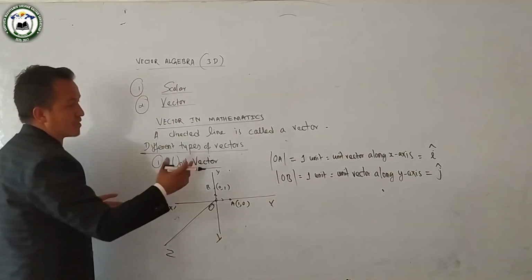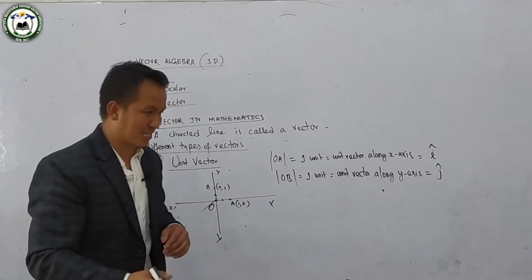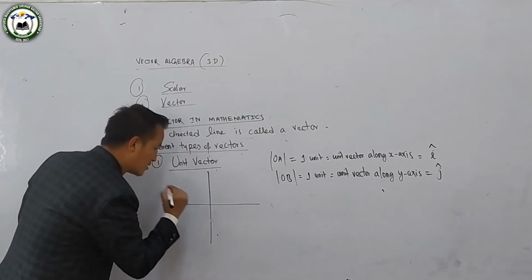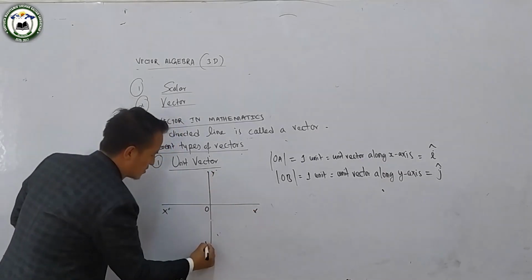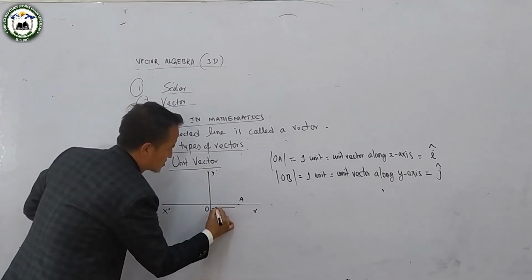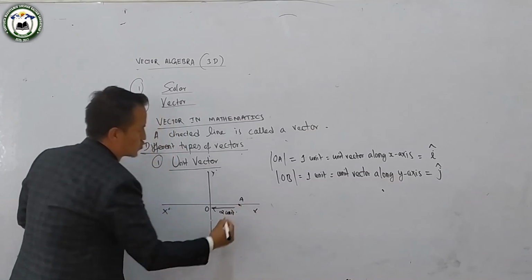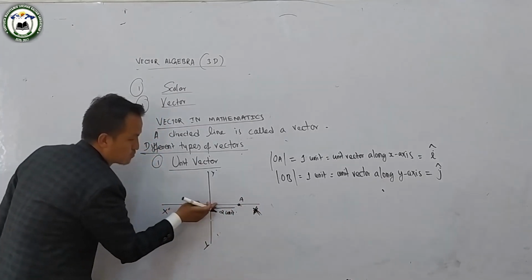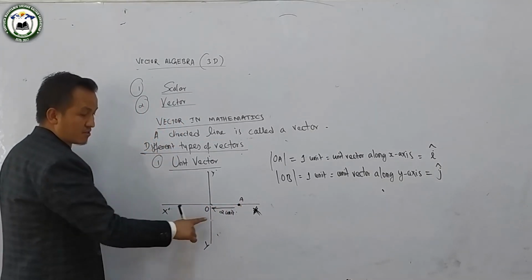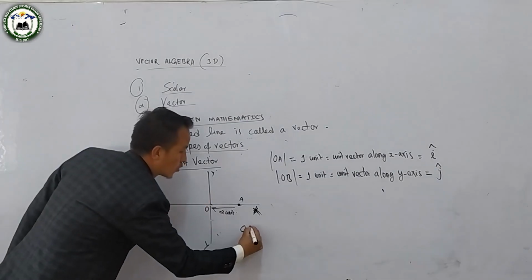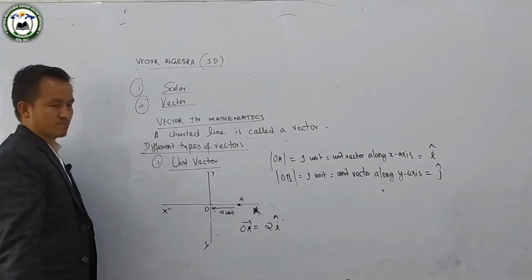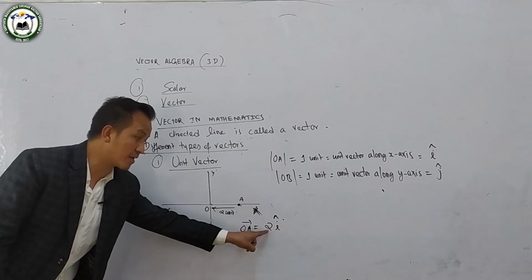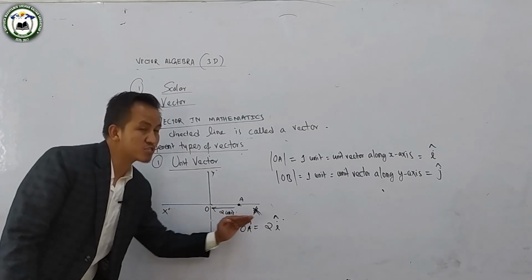Okay, so I am showing the unit vectors only in 2 dimensions. This is called i cap and j cap, because we can do this in this vector notation. Suppose a point A moved, and its distance is 2 units. The distance from O to A means A is displaced towards the positive direction of the x axis by 2 units. So in terms of vector, OA we can write as 2i cap, because i cap is a unit vector. And 2i cap means a point is moving 2 units to the positive direction of x axis.